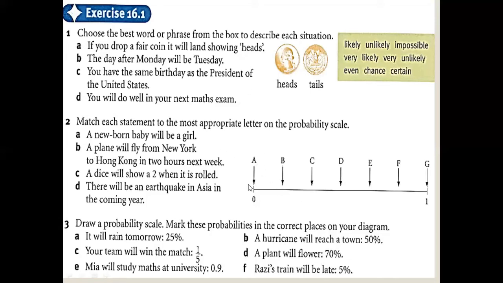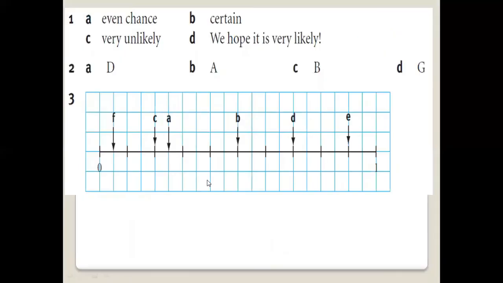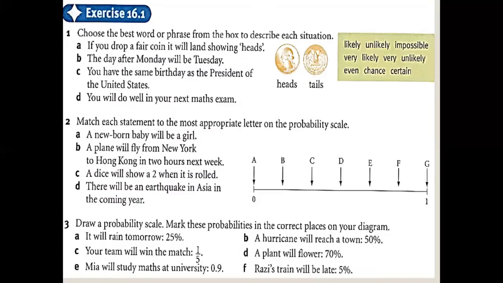Here is the next one: a dice will show a 2 when it is rolled. What is the probability that you will throw the dice and it will show a 2? That is very unlikely. That is B. Next: there will be an earthquake in Asia in the coming year. Nowadays, every year you see in the news that there is an earthquake in Asia. So we say there are certain chances.